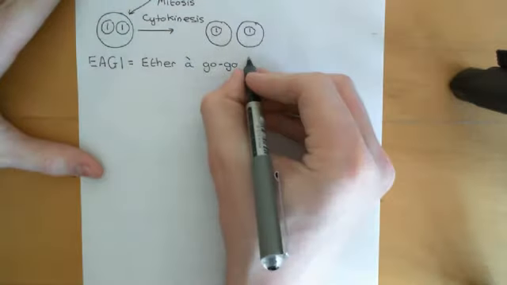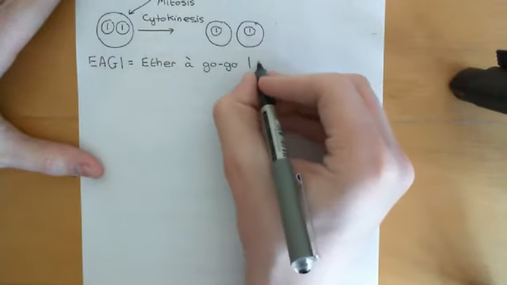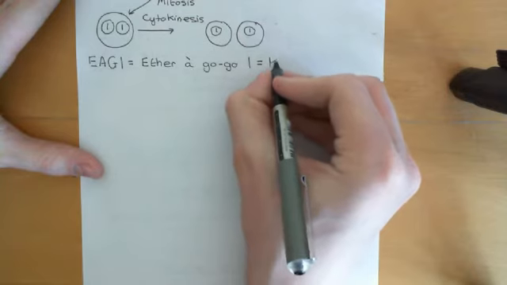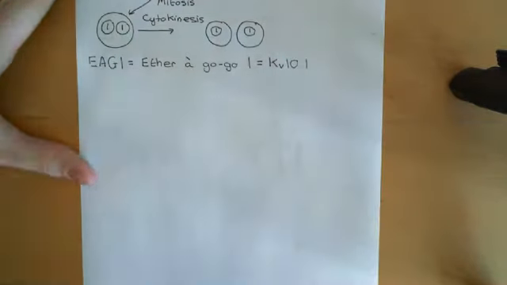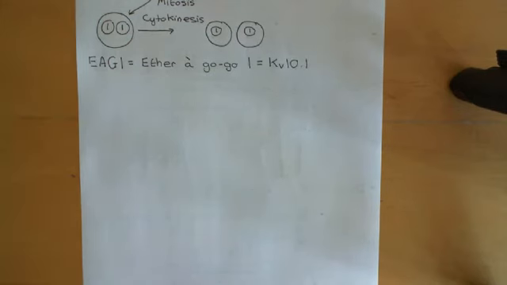Its more sensible name is KV 10.1. So it's a voltage-gated potassium channel in family number 10, which, remember, was an example of a family of delayed rectifier potassium channels involved in the repolarization phase of the action potential in neurons.